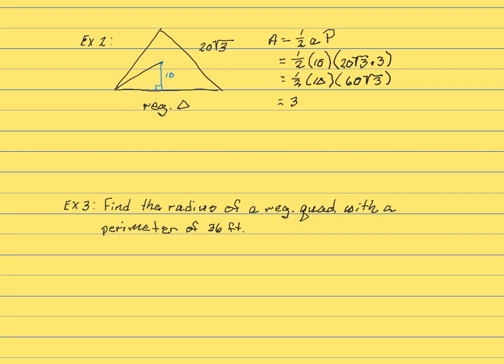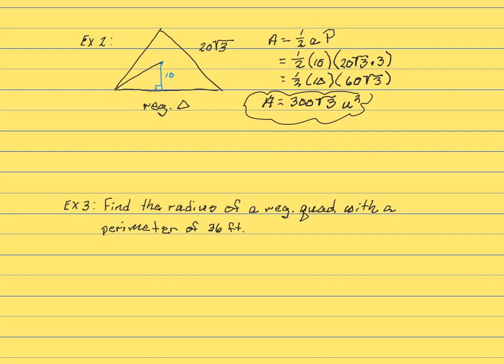And then we have square roots of 3. There are no units of measure on this one, so you can leave it, or you can put units squared. So the area of my regular triangle would be 300 square roots of 3 units squared.